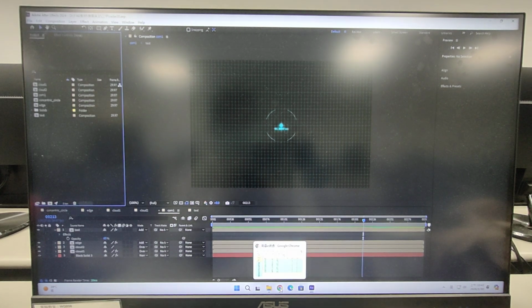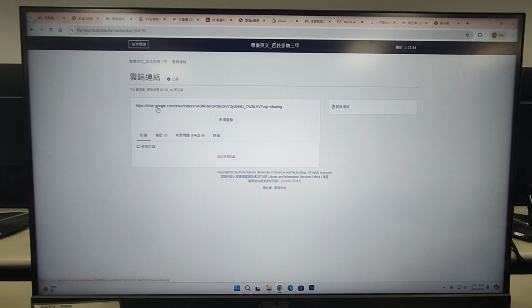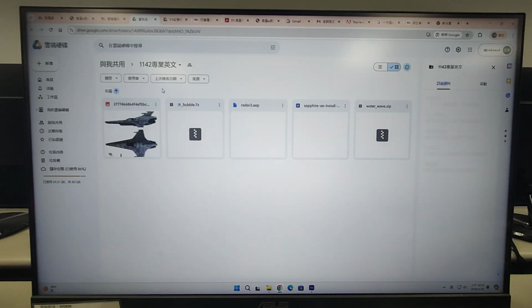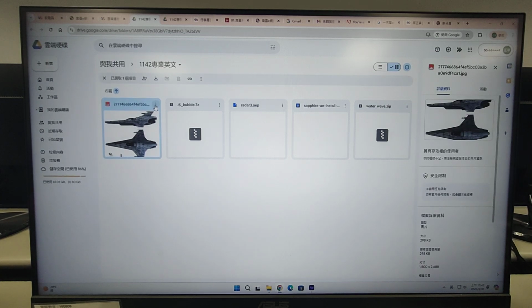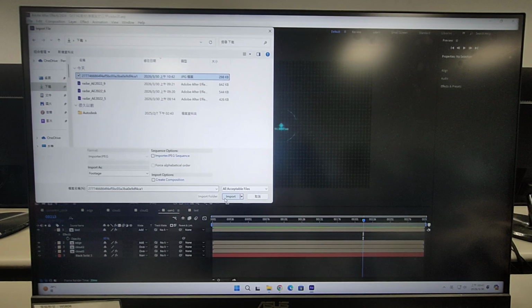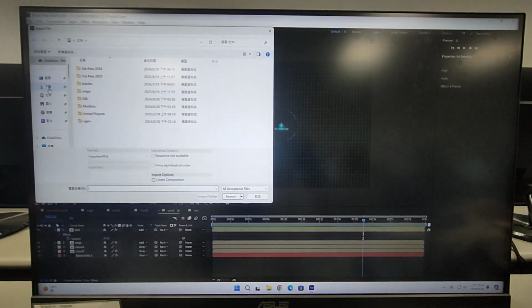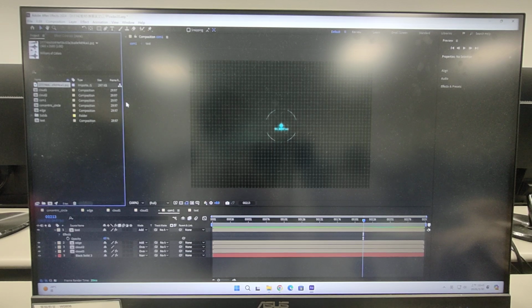If you check your flip class, you will get this, right? And please download this image. Okay. And then you just import that into your project. You just need to double click here, okay, and for that.